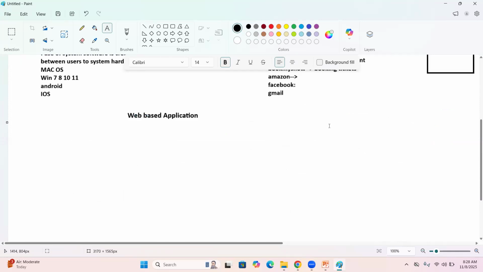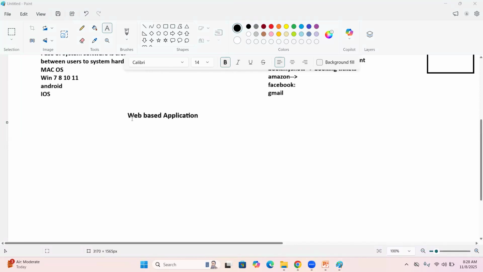Standalone means what? An application that runs on a single PC and whose functionality is accessed by a single user. Again, I am repeating: an application that runs on a single PC and is accessed by a single user is a standalone application. MS Paint, standalone. Antivirus, standalone. VLC Media Player, standalone. This kind of software is developed by product-based companies, who directly develop the application and sell it in the market.